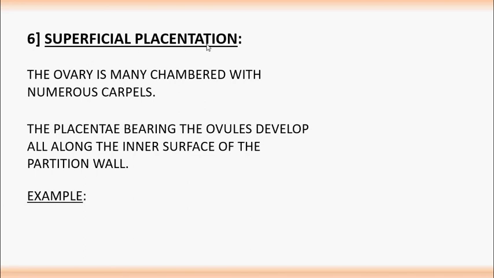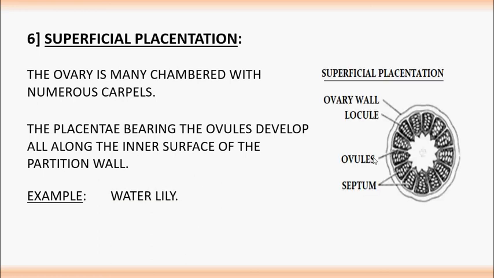This superficial placentation occurs in water lily. Let's see the photograph. So it has numerous chambers or many chambers with numerous carpels. All these carpels have partition walls, called septae, and the ovules are developed along the inner surface of this partition wall. Such a condition is called superficial placentation.